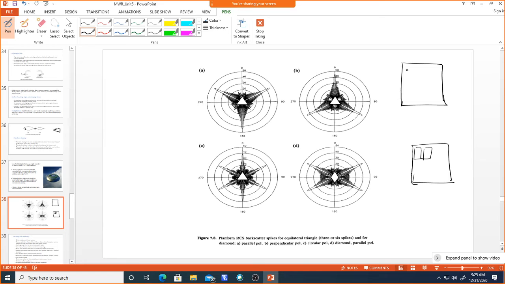If I arrange them in a diamond shape, or you can have it like this, again it will give the same thing.